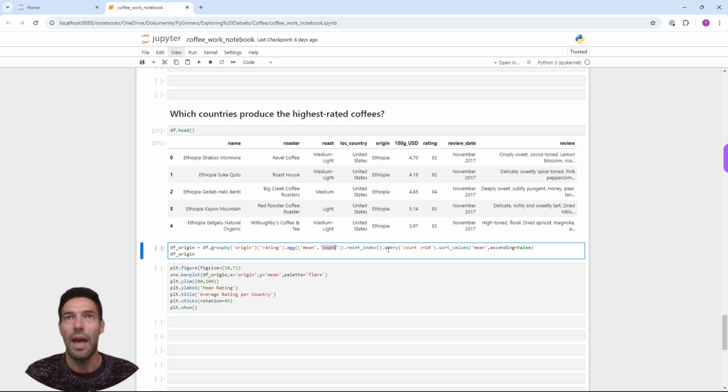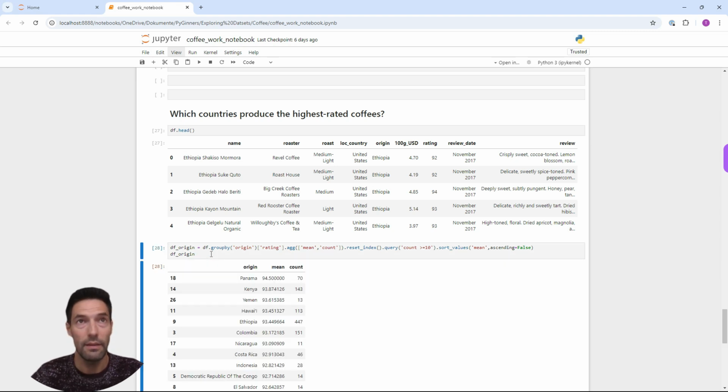So I'm going to add the query function here and indicate count bigger or equal than 10, and I'm going to sort the values by mean with the highest values at the top. So our DF origin will look like this.